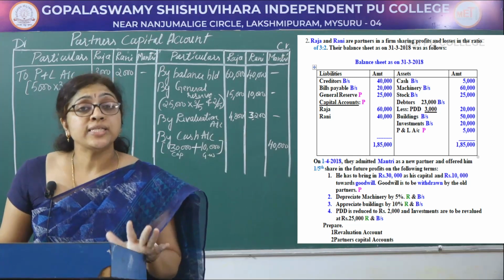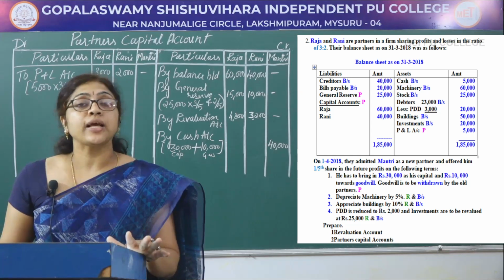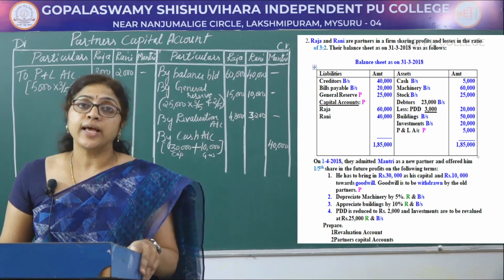When the goodwill is distributed, the journal entry is new partner's capital account debited to old partners' capital account.